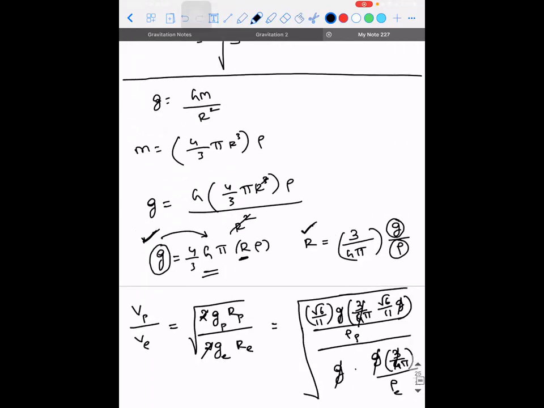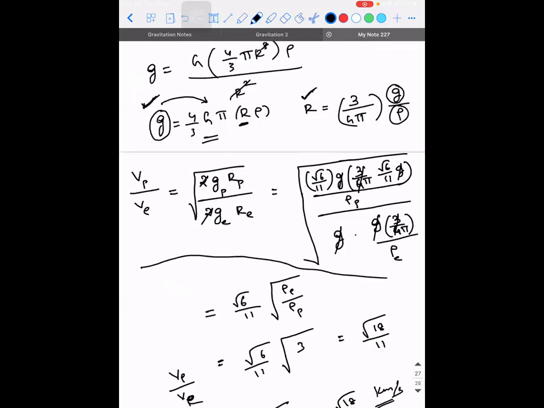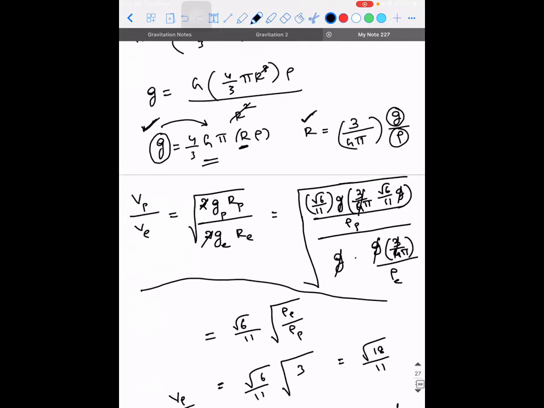Guys, did you understand what I did? Yes. Okay. So it will be root 18 kilometer per second. I hope I didn't miss anything, right? So please make a note of it.